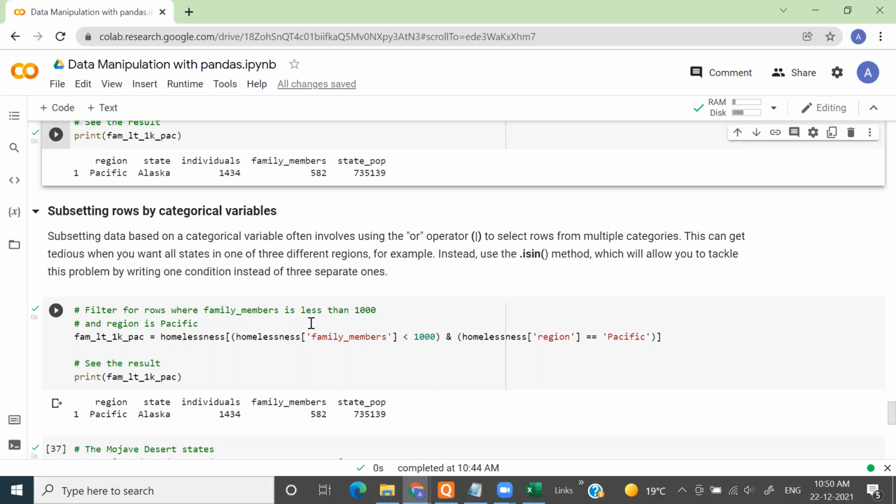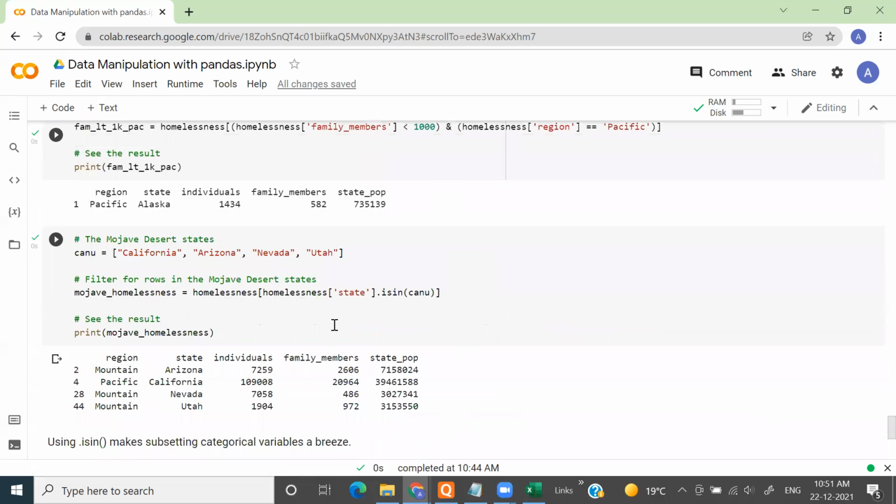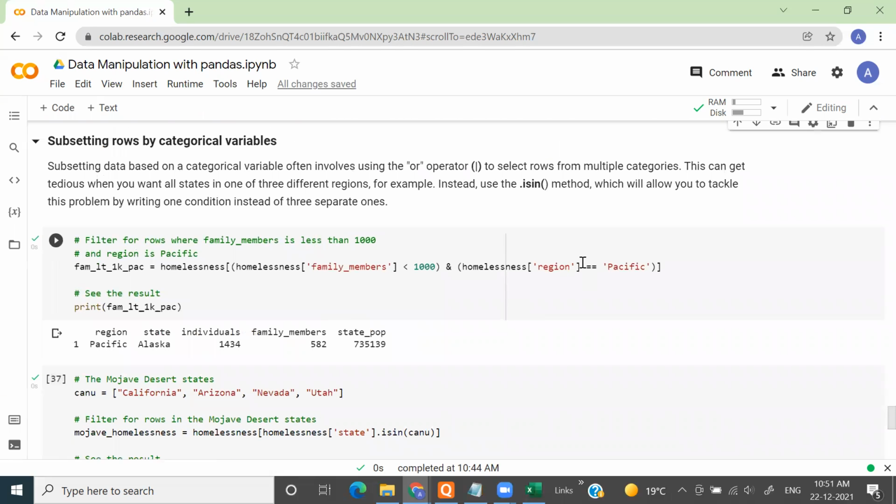For example, somebody comes and tells you that I only want to see those records for which the region is specific and family members is less than 1000. You can simply use this comparison operator and fetch the answer for him.